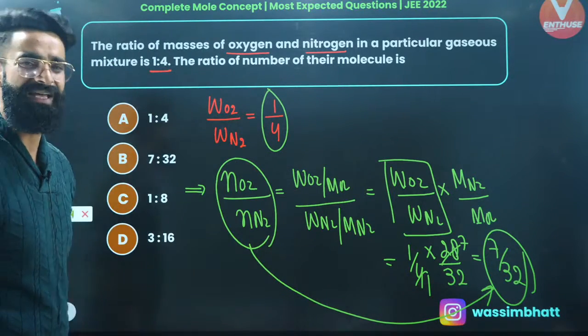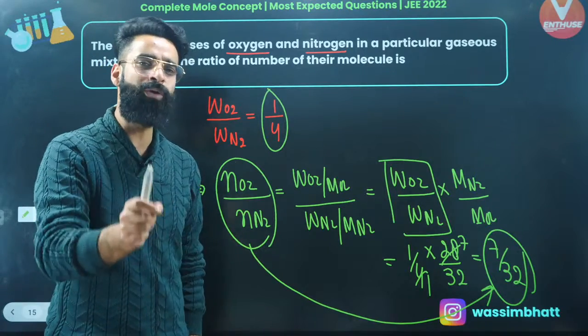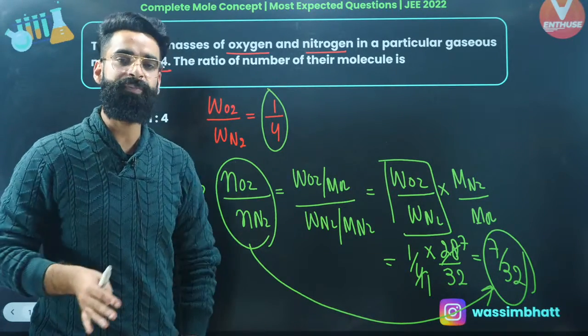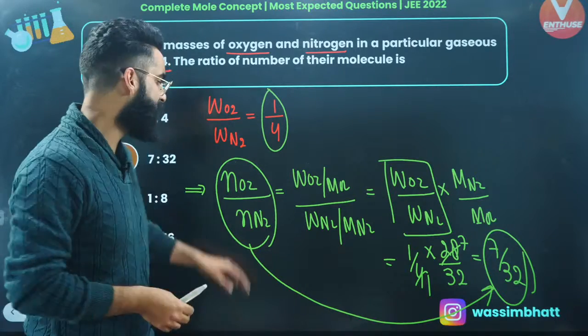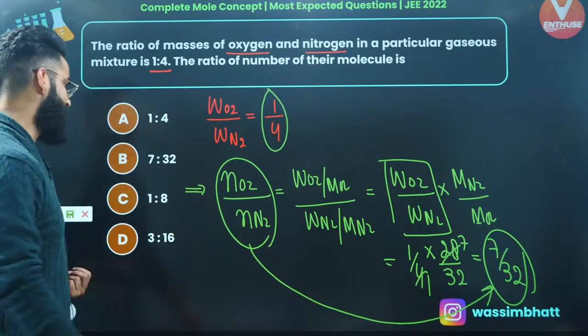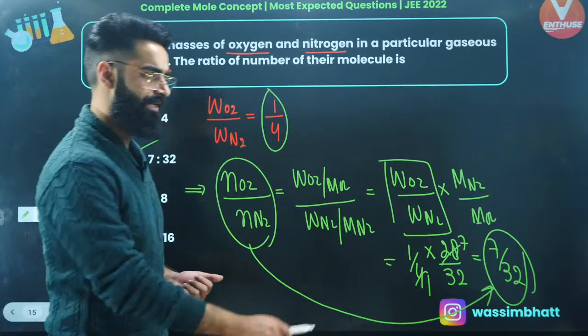And let me tell you, the ratio of the moles of the gases is going to be same as that of the ratio of the respective molecules. Whatever is going to be the ratio of the moles, same is going to be the ratio of the molecules. So ratio of the molecules again is going to be 7:32.